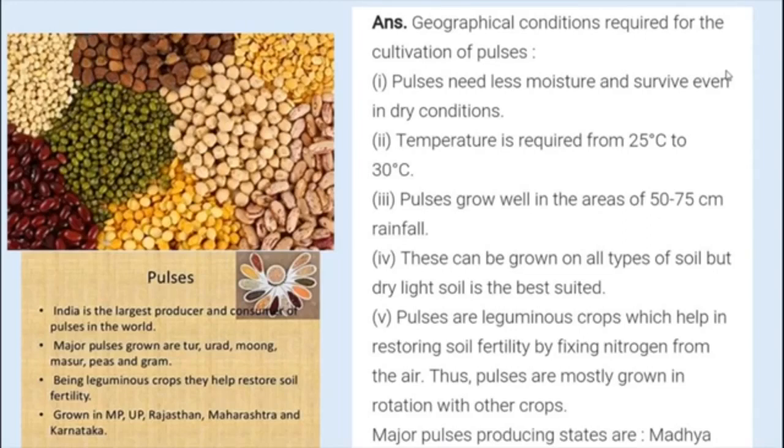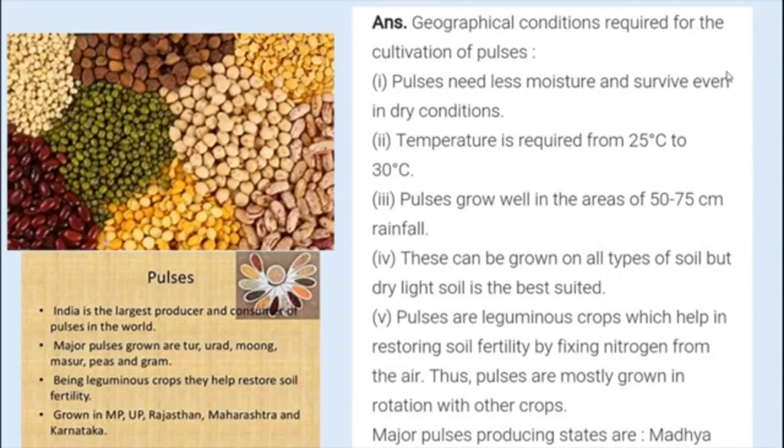Actually, pulses need less moisture and survive even in dry conditions. Being leguminous crops, all these crops except arhar help in restoring soil fertility by fixing nitrogen from the air. Therefore, these are mostly grown in rotation with other crops.